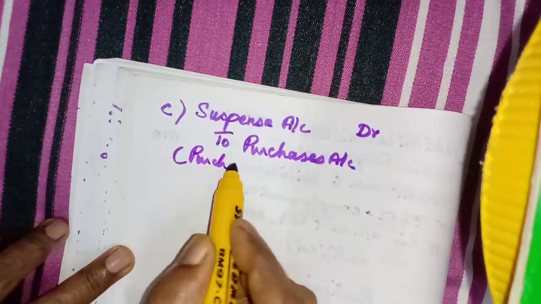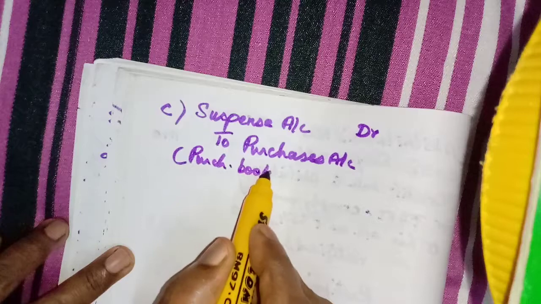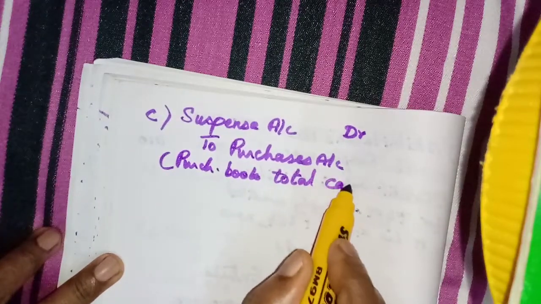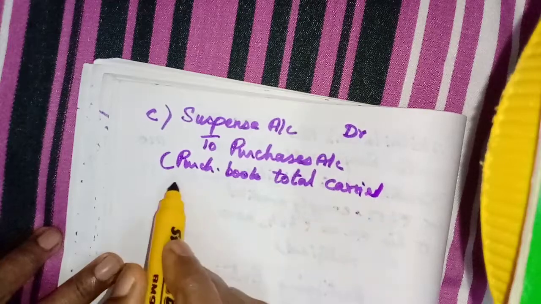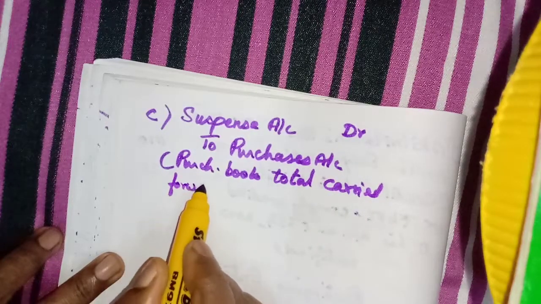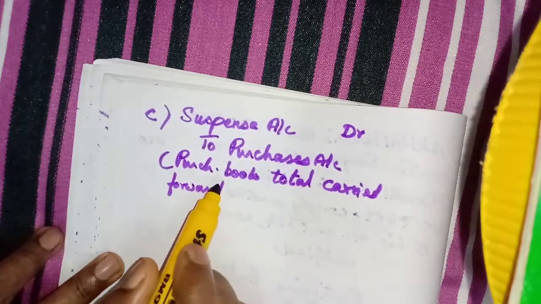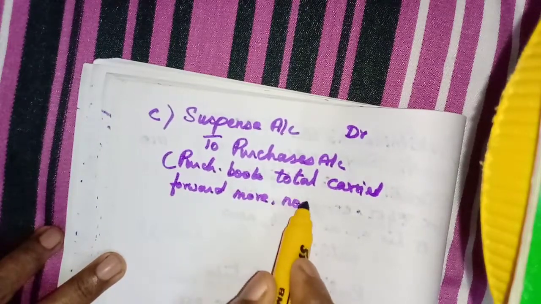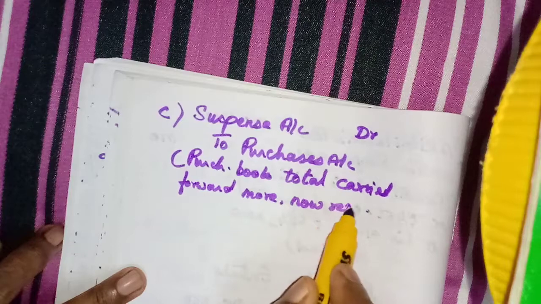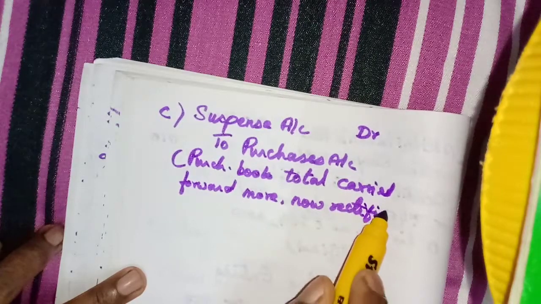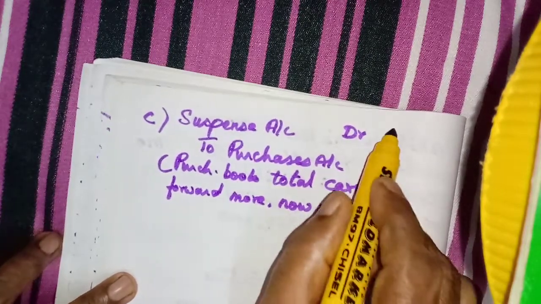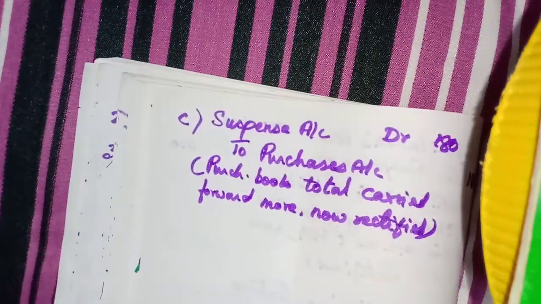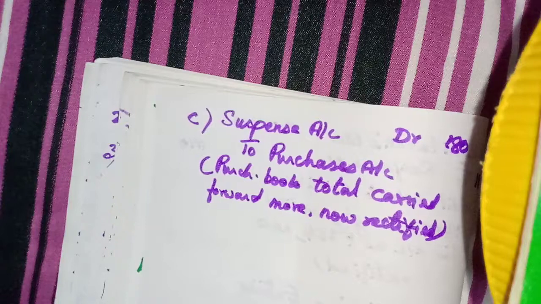Purchases book total carried forward more, now rectified. Amount 180. How much have they written more? 180. Okay, now D, you see.